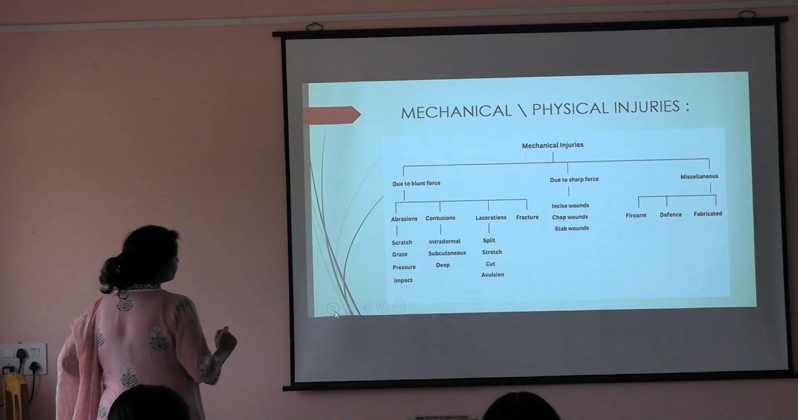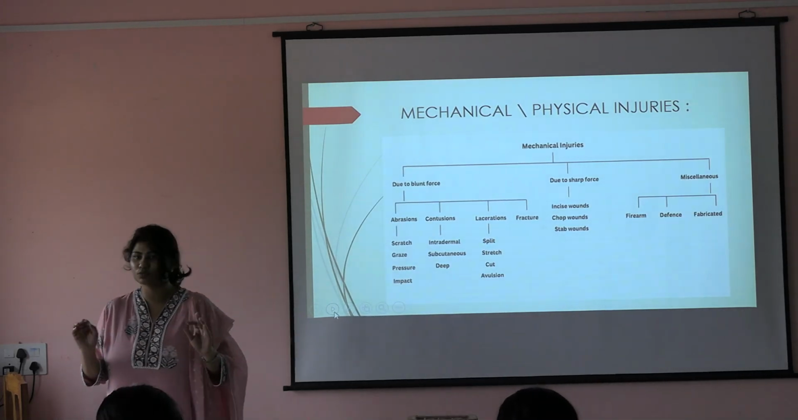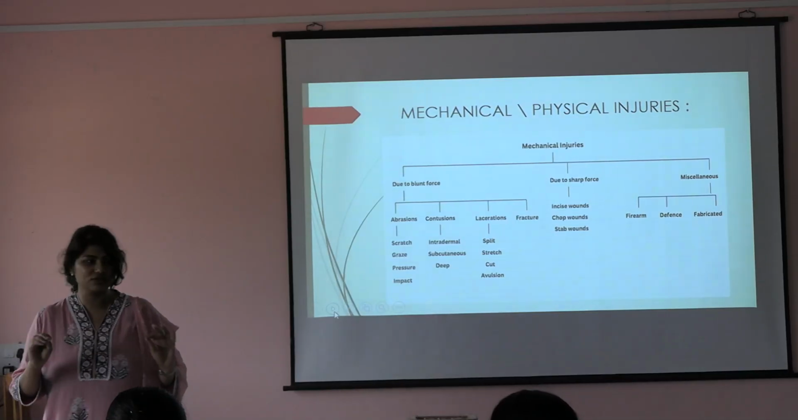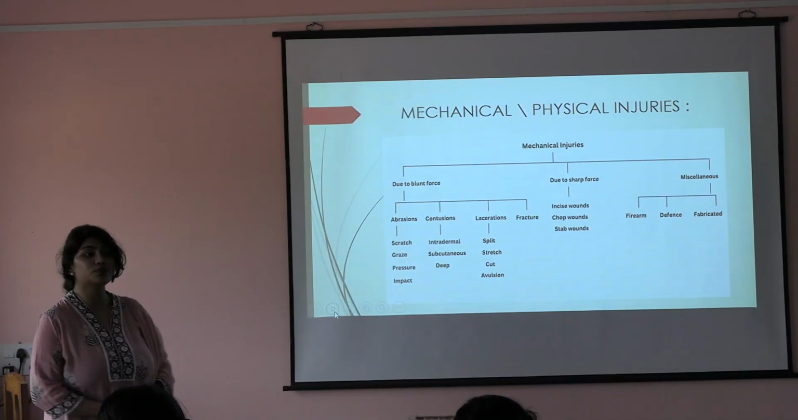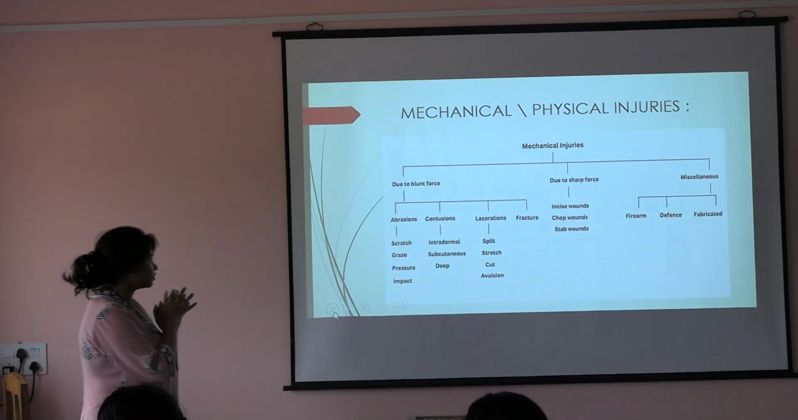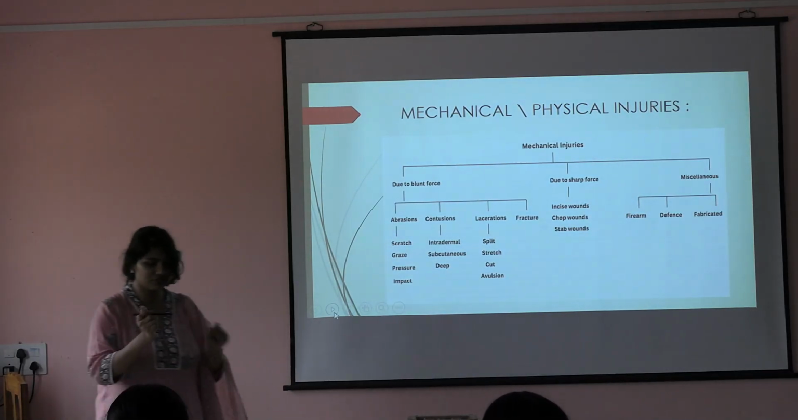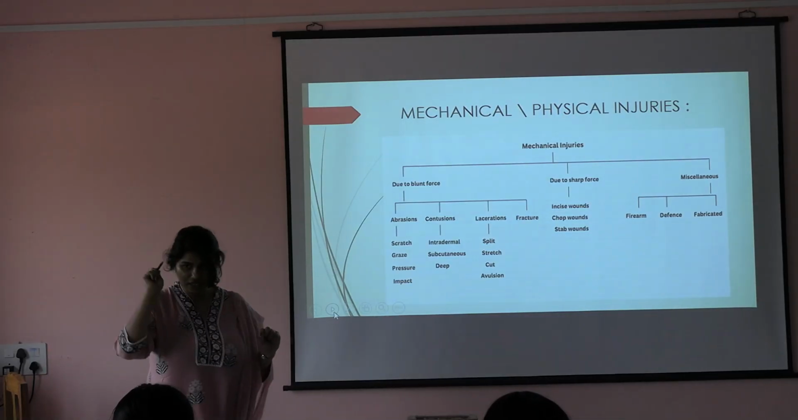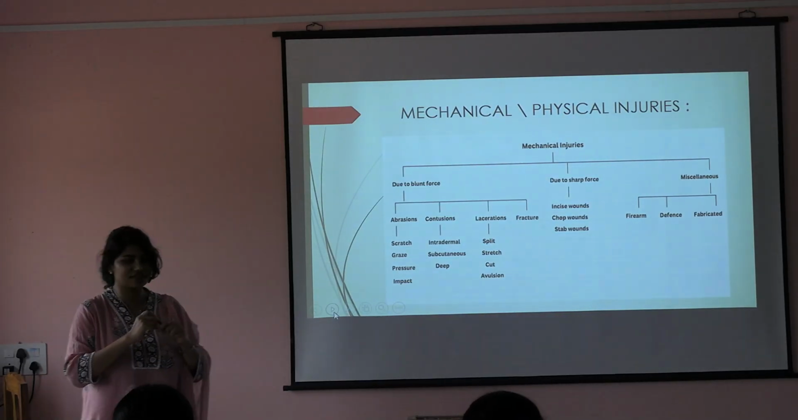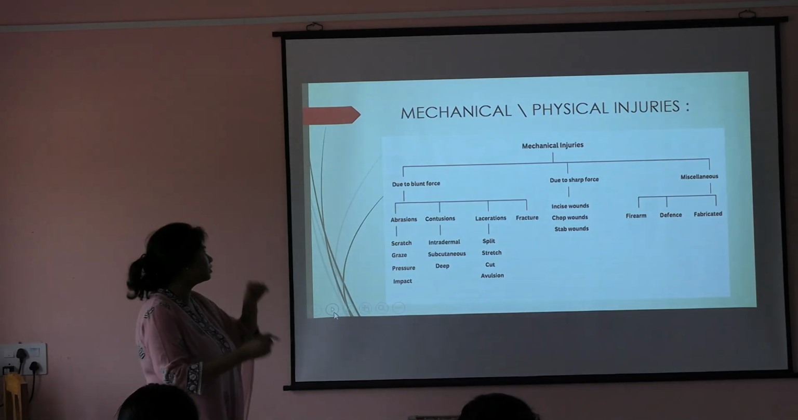Now, due to sharp force, for example, if I take a blade, that is an incised wound. The best examples of incised wounds are surgical incisions. Chop wounds, we can see as in meat chop, butcher. Stab wound, when you see something with a sharp pointed blade, we puncture something. That is known as a sharp stab. What happens in a stab? With full force. This is known as the stab wound.